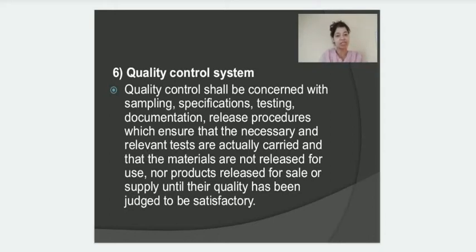And the person who is in charge of the quality assurance department shall investigate all the procedures, all the processes which are taking place in the quality control department, and he should ensure that each procedure, each test which is being done is properly recorded. Then all the instruments, all the equipment in the quality control department should be properly calibrated, and no equipment should be used before proper calibration.